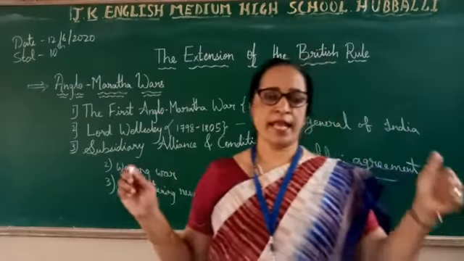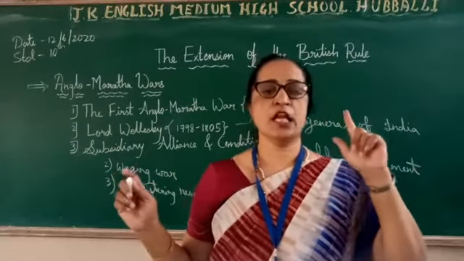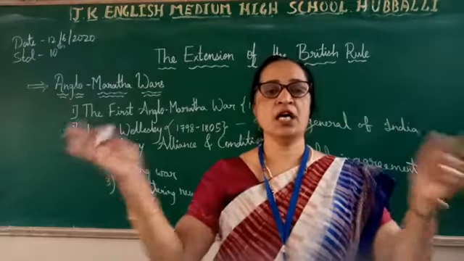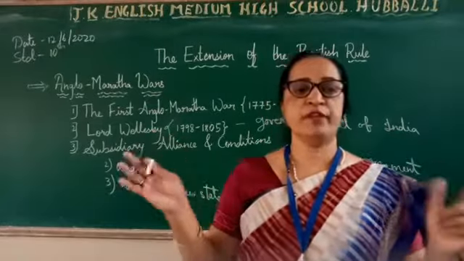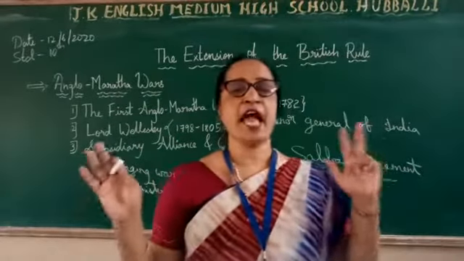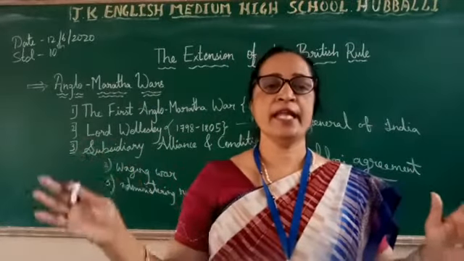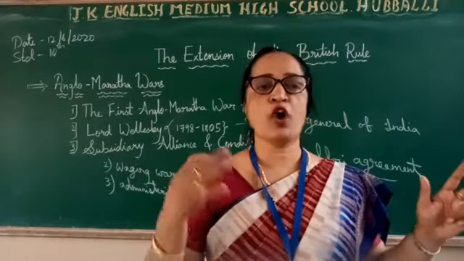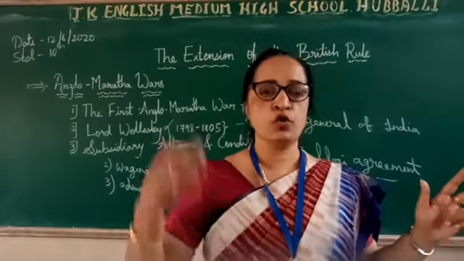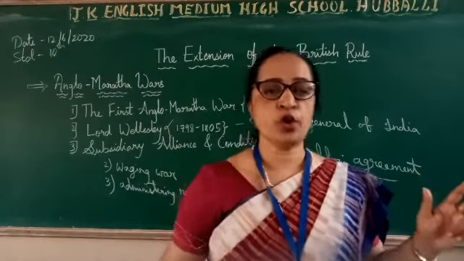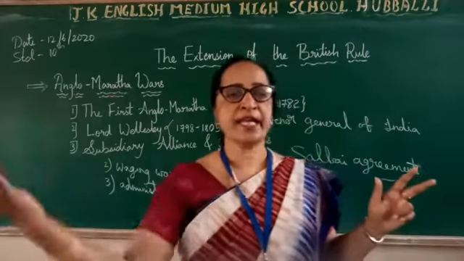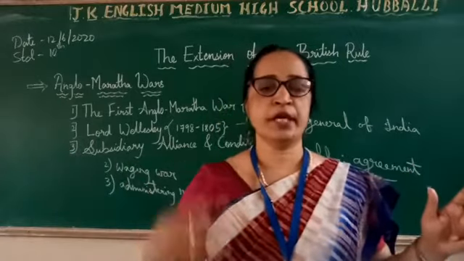So subsidiary alliance is the first one. Second is waging war against the new state. To wage war against the new state means fighting with the new states. Third is administering the states directly, that were under the control of the British. Means they are going to rule over them and look after them and show their power on the states directly under the control of the British itself.